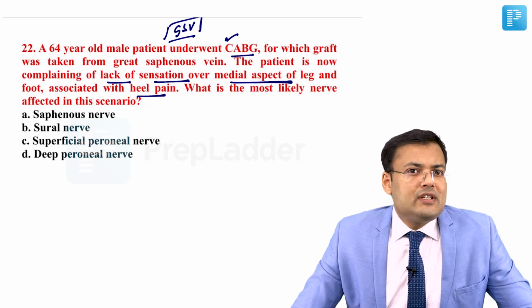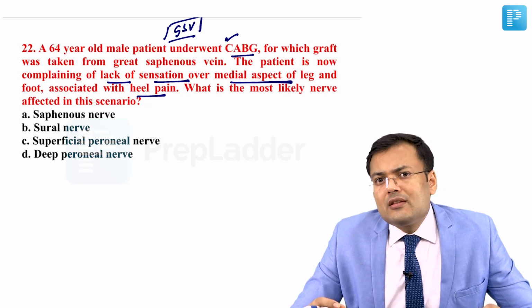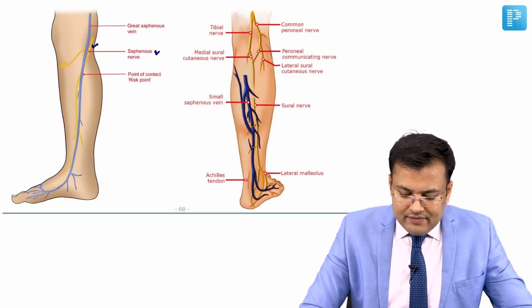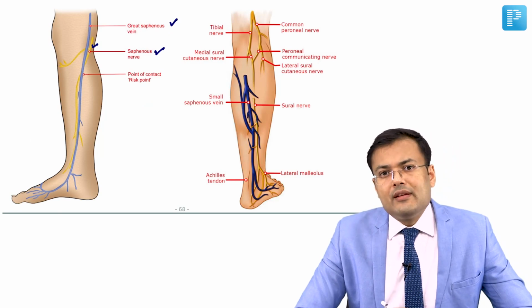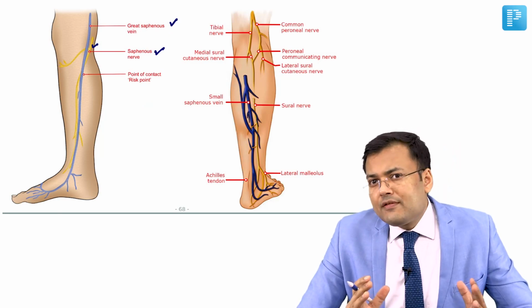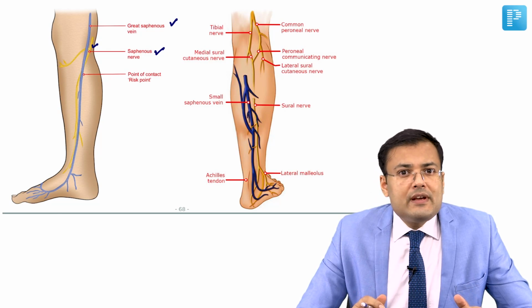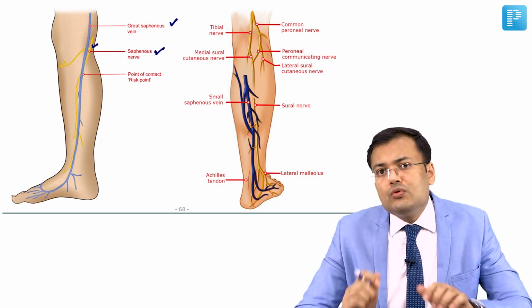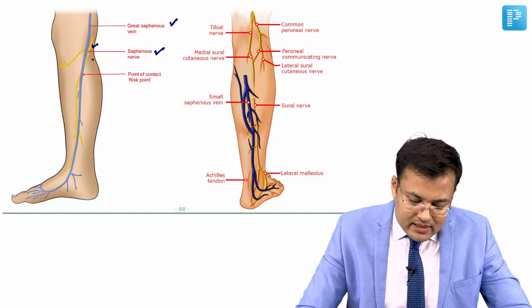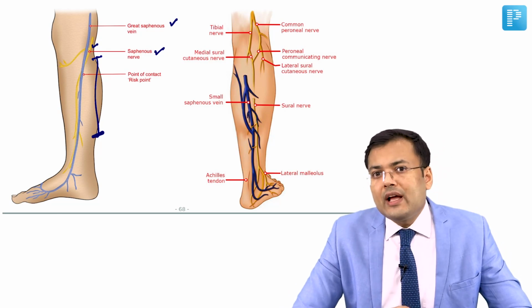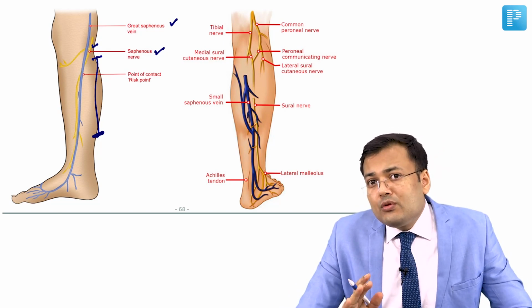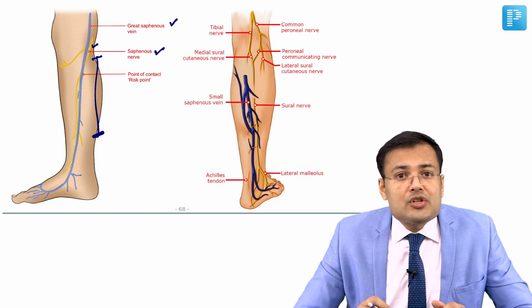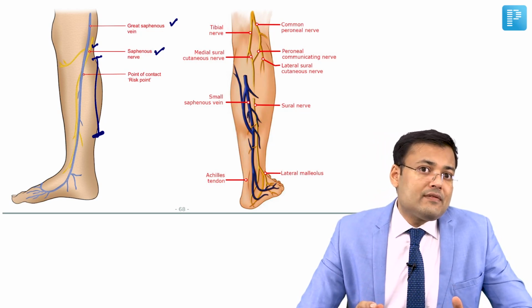So before discussing this question, you should understand anatomy. Here you can see this is the saphenous nerve and this is the great saphenous vein. If you see the relation of the saphenous nerve with the great saphenous vein, it runs close to the great saphenous vein in the calf as compared to the thigh. As compared to the thigh, there is a close relation of the saphenous nerve with the great saphenous vein.